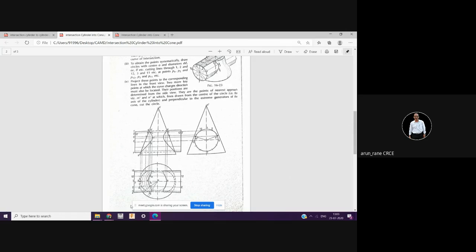Then it reaches till here, that is point N. And then from here, that is point P4, it goes below. And then when you are looking from the top, this will not be visible, remember. So that's why this has come dotted. When you are looking from the top, imagine this will not be visible. That is nothing but this. And that's why it has come dotted. So now step by step procedure I'll explain.